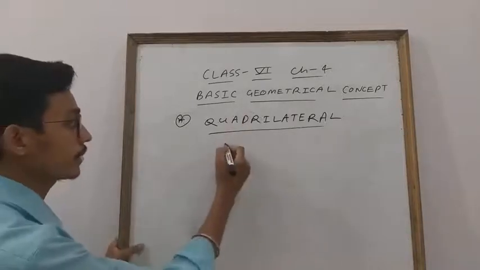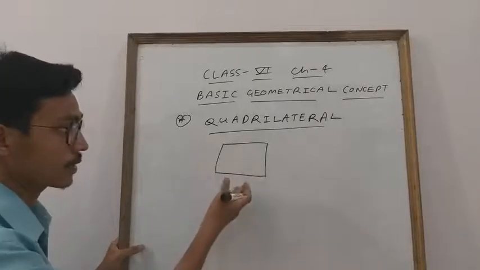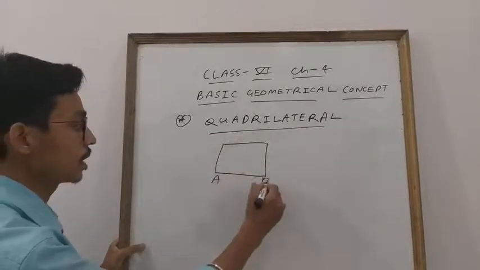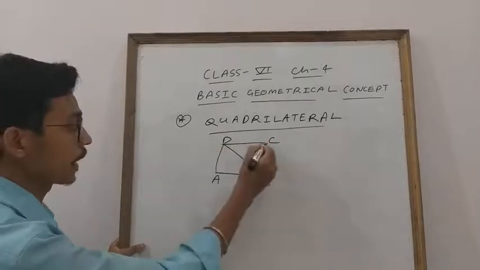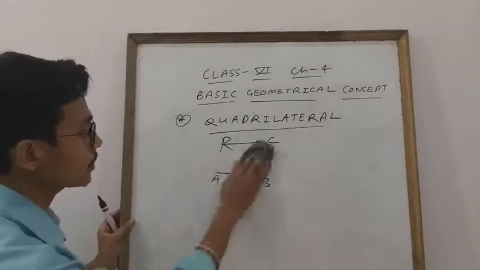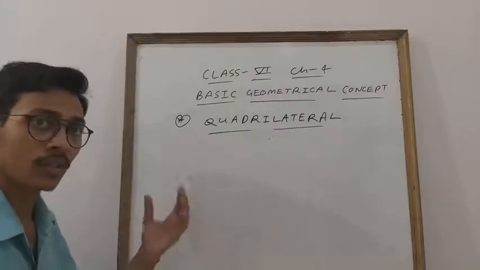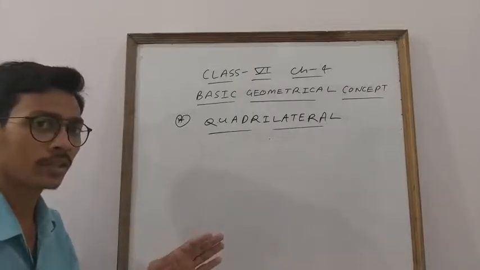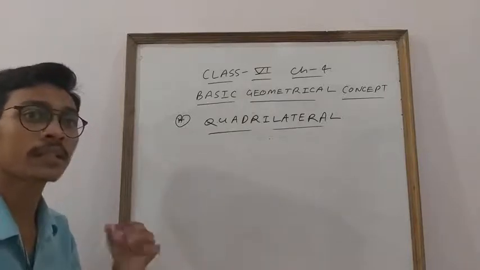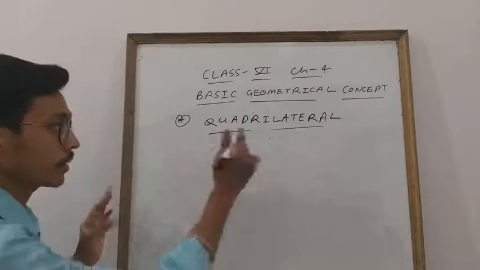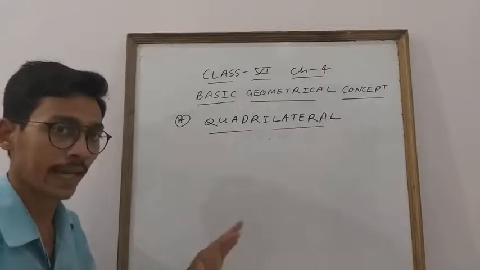So you will make a quadrilateral like that. Okay? Here the quadrilateral is made up of 4 line segments. You can say A, B, C, D. See, 1, 2, 3, 4, 4 line segments and 2 diagonals. So if anyone asks you what is a quadrilateral, you will say that it is made up of 4 line segments. Clear? And it is not a rectangle, not a square. मतलब you will not say this. If anyone asks is a rectangle a quadrilateral, you can say yes, this is a type of quadrilateral. Clear everyone? But if anyone asks what is a quadrilateral, say a closed figure made up of 4 line segments. Bas, that's it.